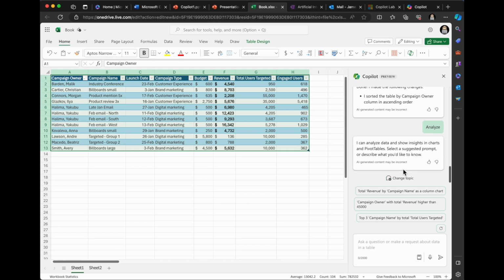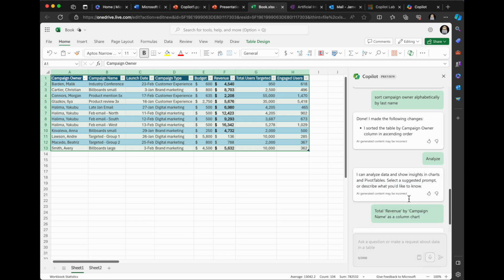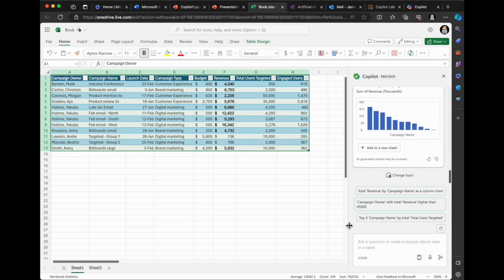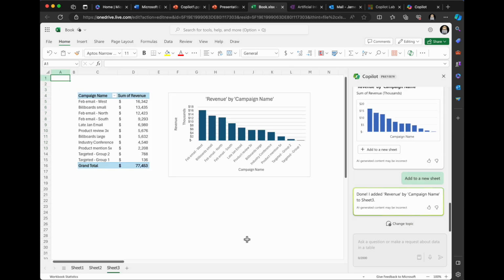So all right, let's see here. So we've got total revenue by campaign name as a column chart. Let's see how it handles that. Oh, that's sweet. That's just sweet.